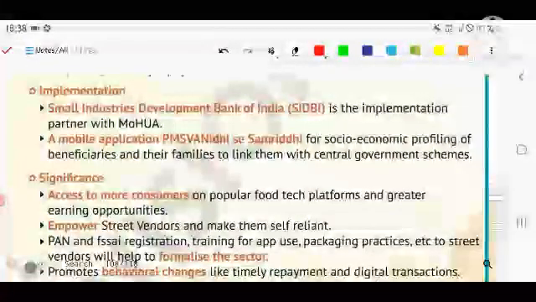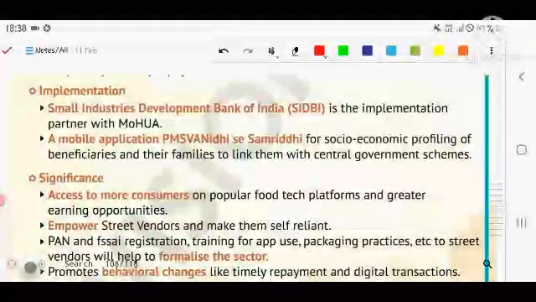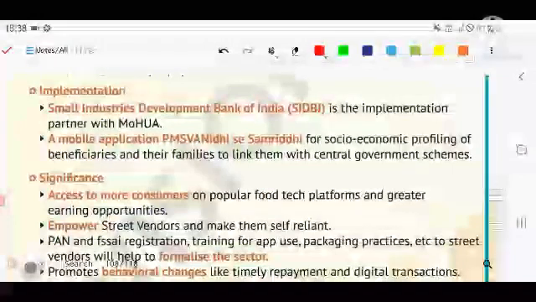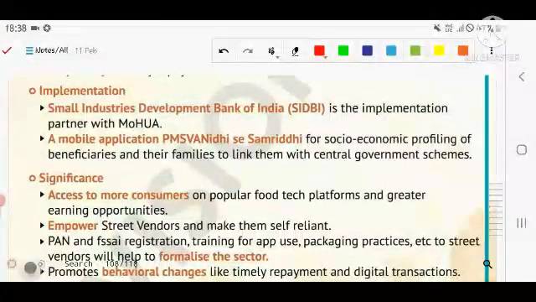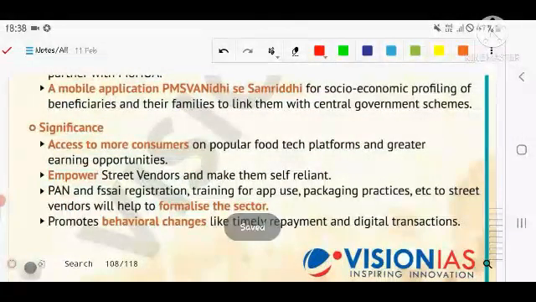Implementation. The Small Industries Development Bank of India, SIDBI, whose headquarters lies in Lucknow, is the implementation partner with the Ministry of Housing and Urban Affairs. Mobile application PM SVANidhi Se Samriddhi for socio-economic profiling of beneficiaries and their families to link them with central government schemes. So that is the thing. What is the significance of this whole program? Number first, access to more consumers on popular food tech platforms and greater earning opportunities.